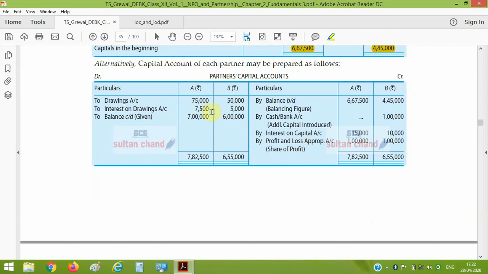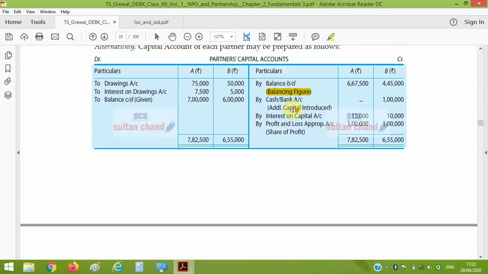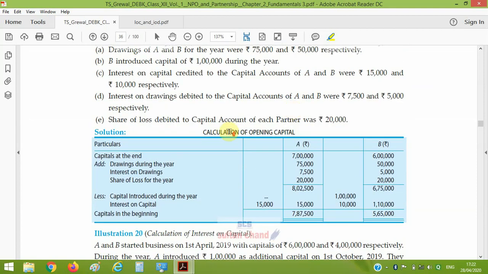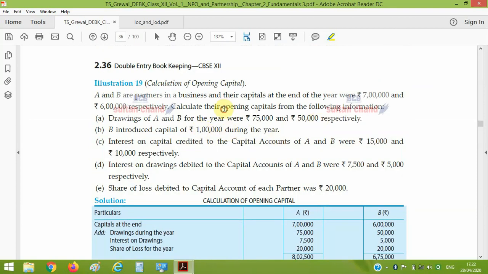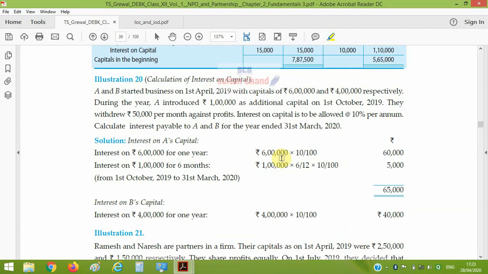You can also compute it by this table or this account system. Closing balance given, items on debit side, items on credit side, and this will be the balancing figure. So both methods are easy. In whichever you are comfortable, use that, but I recommend the plus minus format, it will be better. Thereafter we have to compute the opening capital here also. So try this question, and here we have to compute interest on capital also.